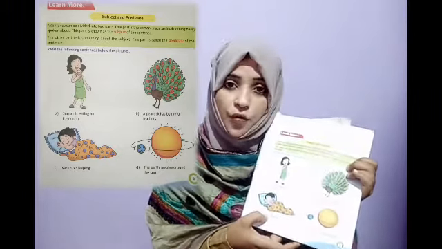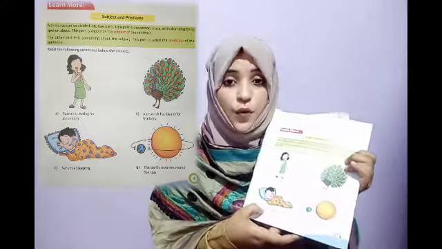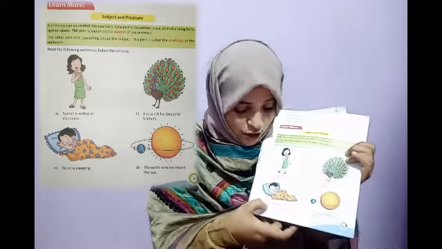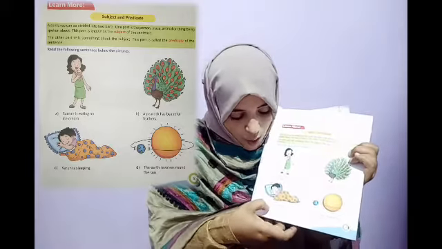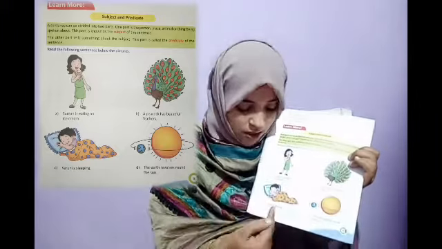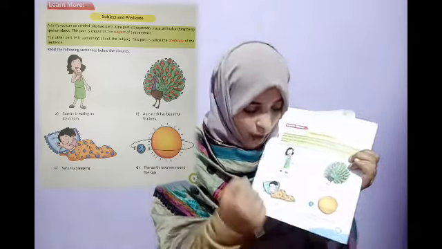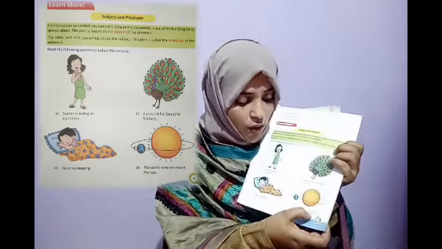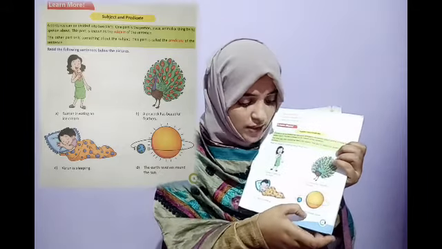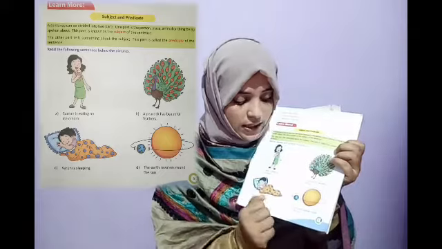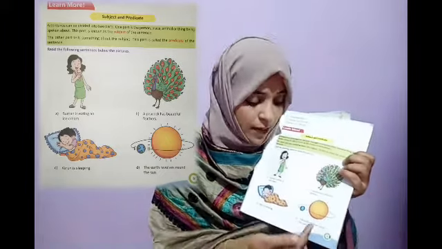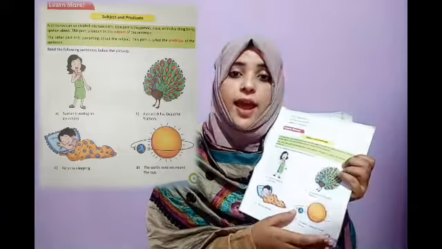Varun is the name of a person, so that is the subject, the first part. What is Varun doing? Varun is sleeping. So is sleeping is the predicate, something telling about Varun. The earth revolves around the sun. The earth is the subject, and revolves around the sun is something telling about the earth.